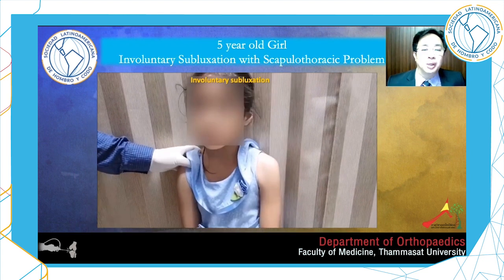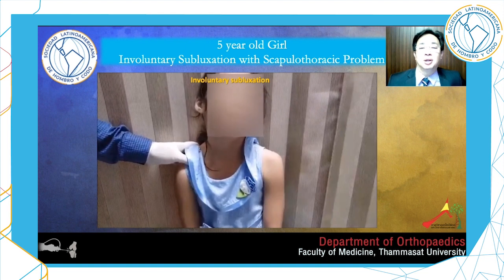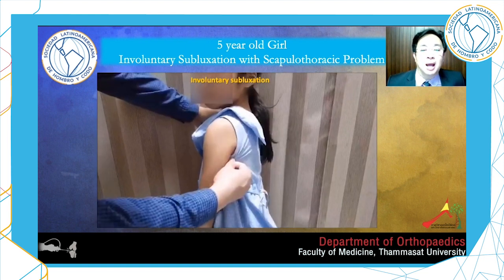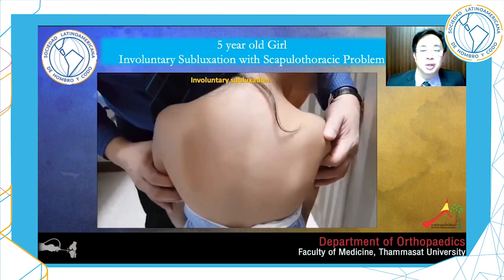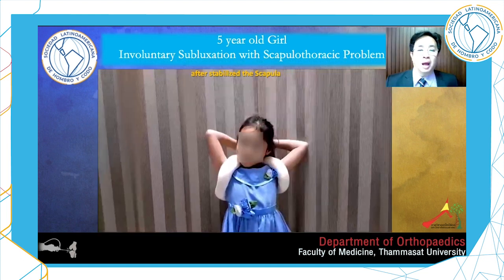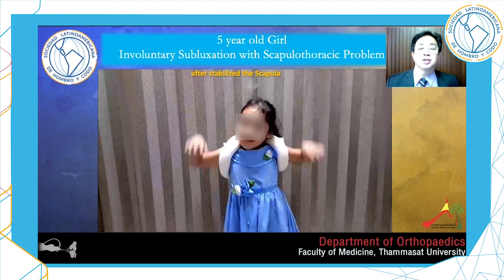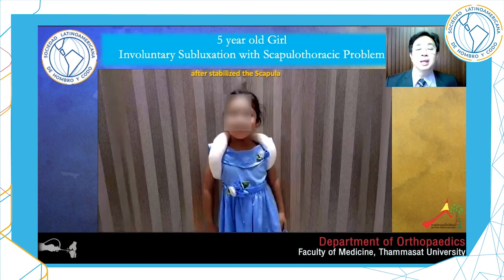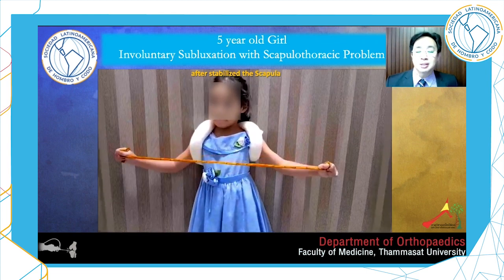Here is a young girl with involuntary shoulder subluxation. Look at her scapula, it's unstable. After I immobilized her scapula, the shoulder subluxation stopped. I reminded her to do scapular retraction with figure 8 and train her periscapular muscles. She is getting better after 6 months, really happy, and has less uncontrolled shoulder subluxation.